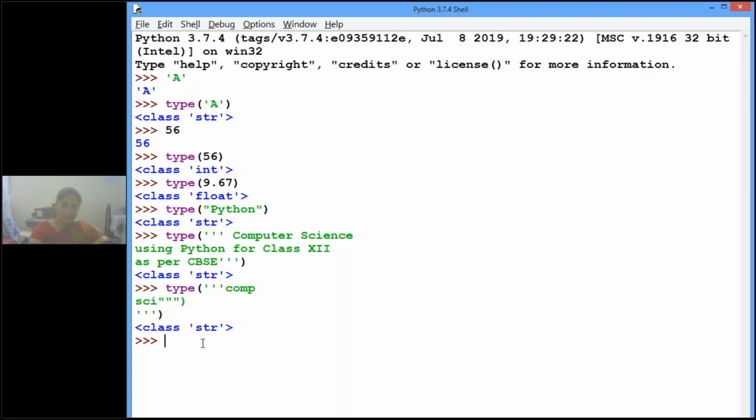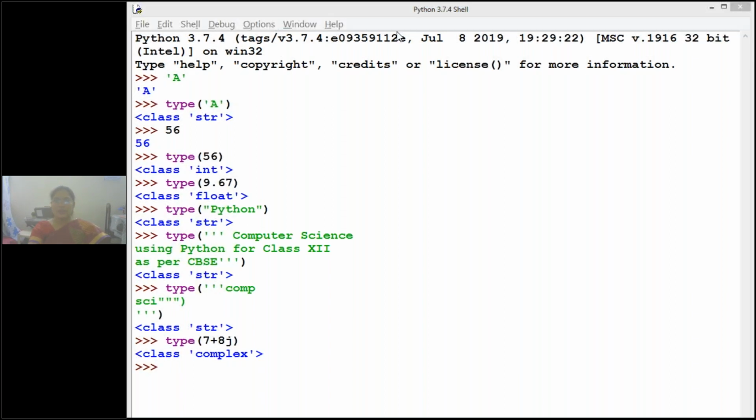Okay, now are you able to see? So, 7 plus 8j. What type of data is it? Type of 7 plus 8j. Complex. Yeah. Clear, children? Okay.